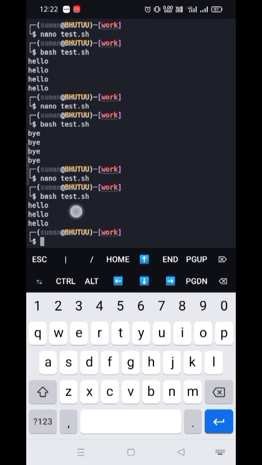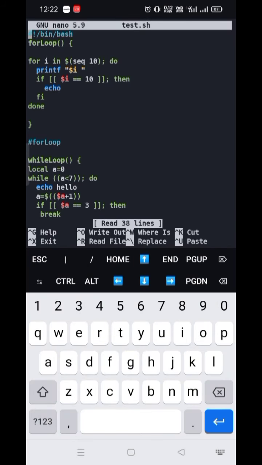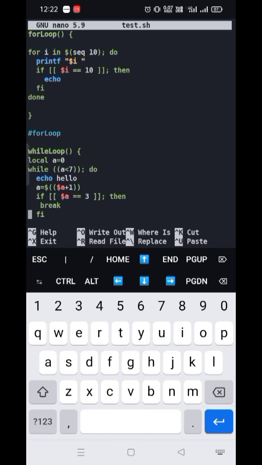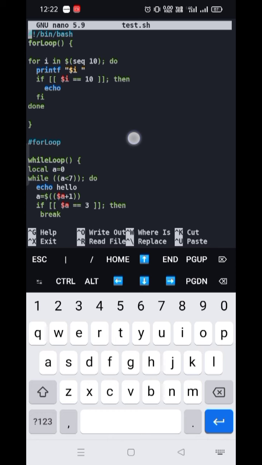Now it worked for 3 times. How? What we have written here is, when the value of a is equal to 3... At first time what is the value of a? That is 0. For 0 it worked nicely, then for 1 it worked, then for 2 it also worked. But when the value comes to 3 and it matches a is equal to 3, and we have given the condition in between, that is if a is equal to 3, then you have to break the loop. Then it will break the loop, it will stop the loop there only. You can use this break similarly in these two also.